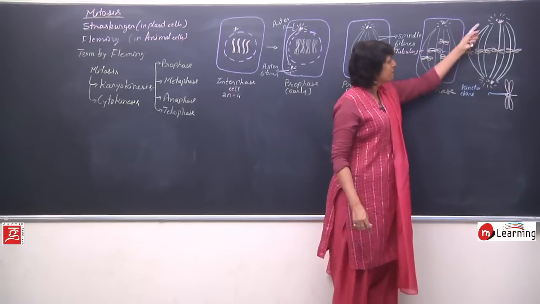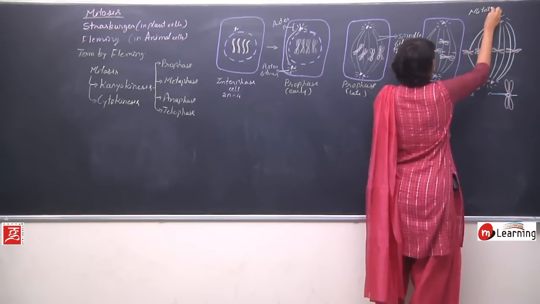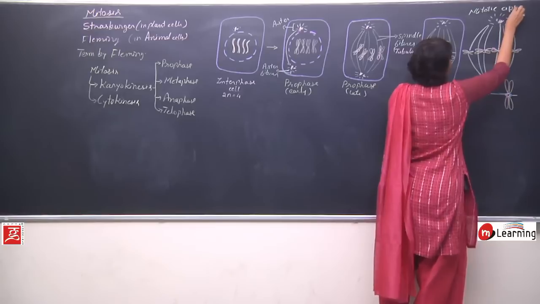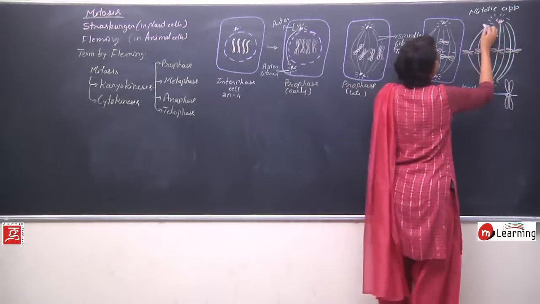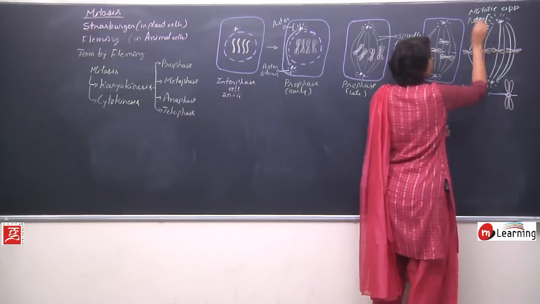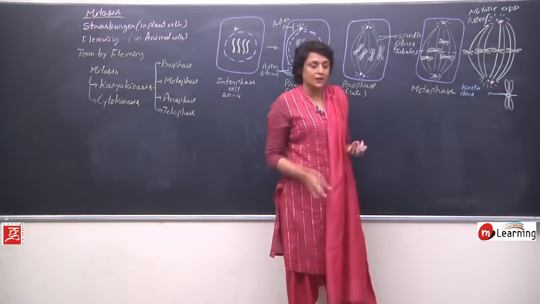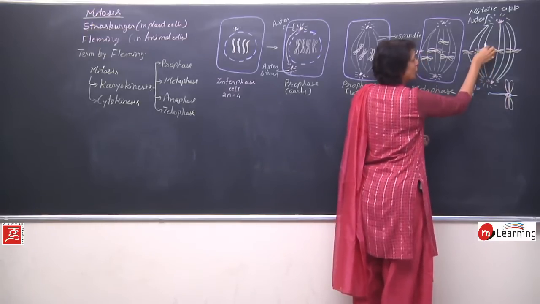Now this is called the mitotic apparatus. What are these structures that we are seeing here? We said this is aster, and there are two types of spindle fibers which we see. One which are connected to the chromosomes.